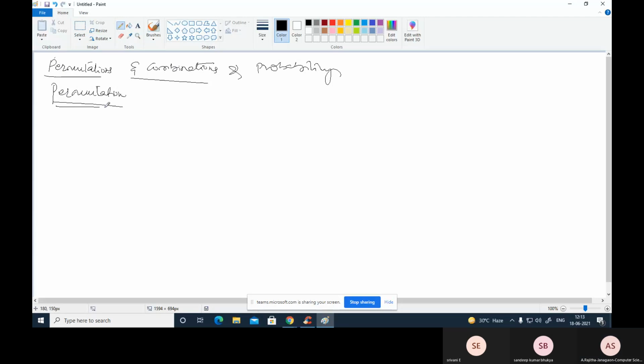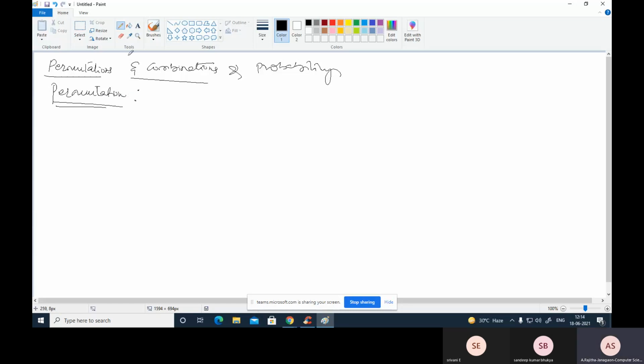Permutation means each of the arrangements which can be made by taking some or all of a number of items. That means from a group of items we can select some items. Each of the arrangements which can be made by taking some or all of the items is called a permutation.